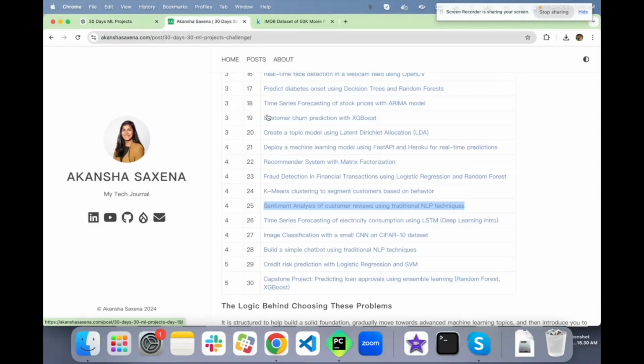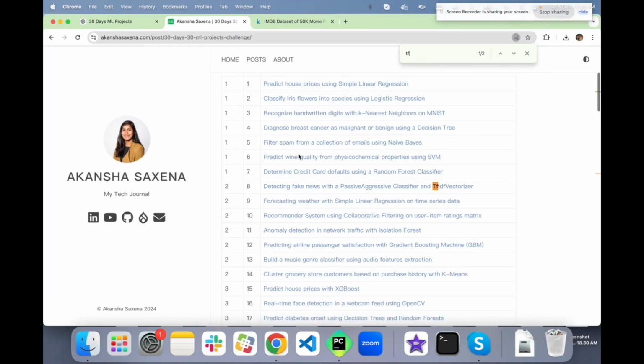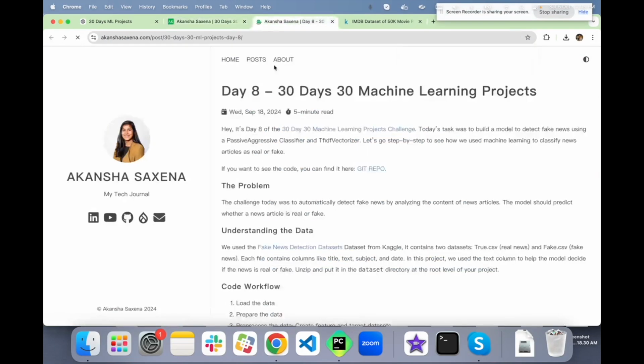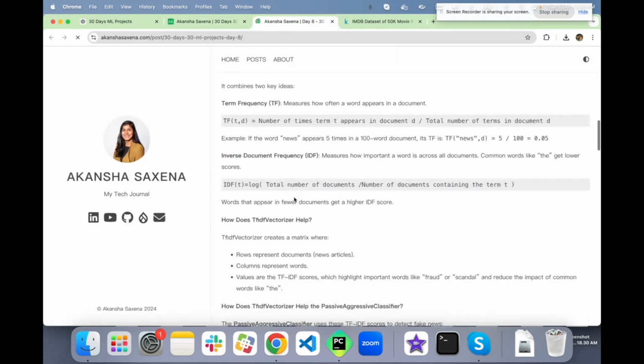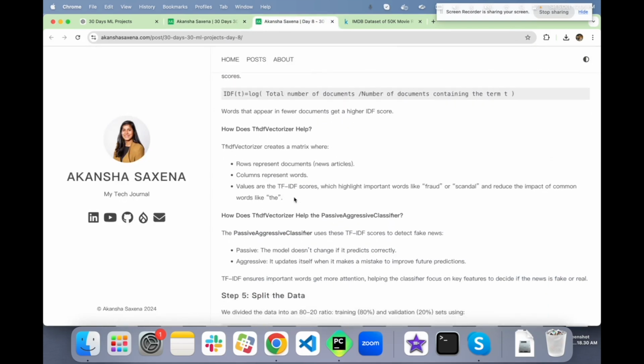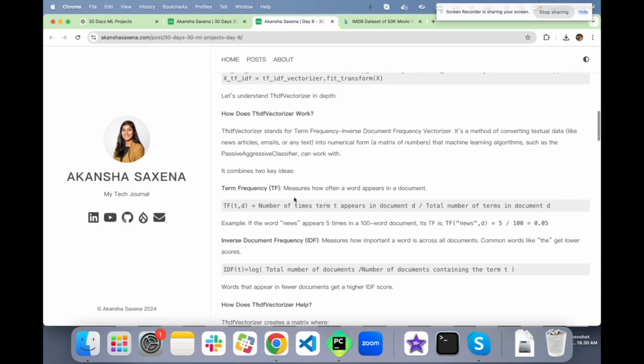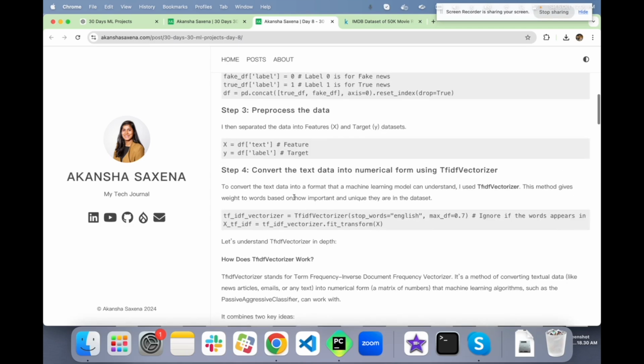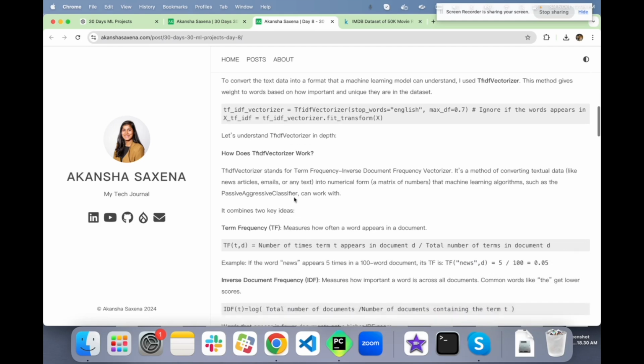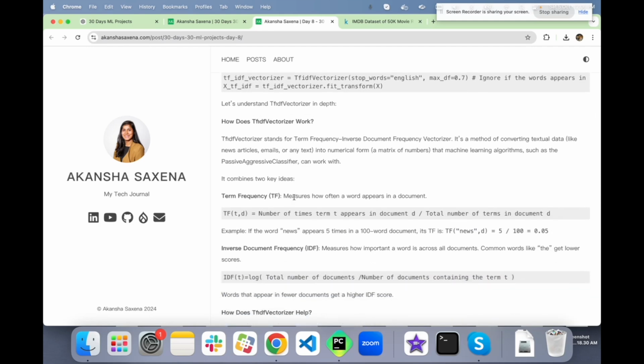We have used it a lot. TF-IDF vectorizer, like on day 8, we used it extensively, and we also learned how it works. So I'm not going to iterate the same thing again. But it is explained in detail here with the help of an example.